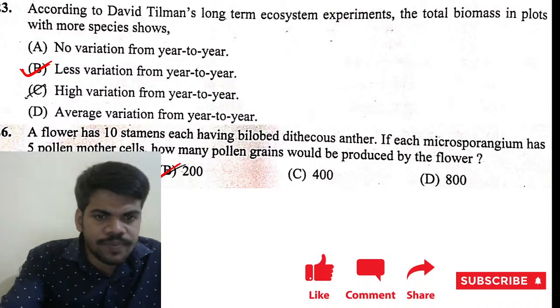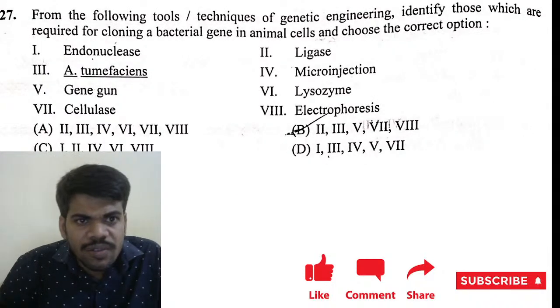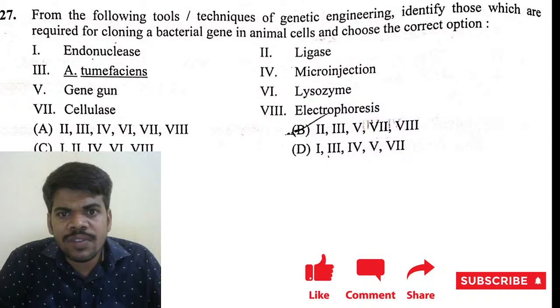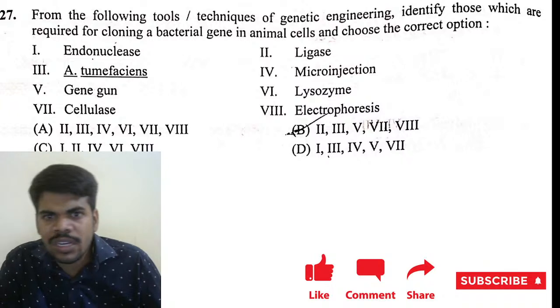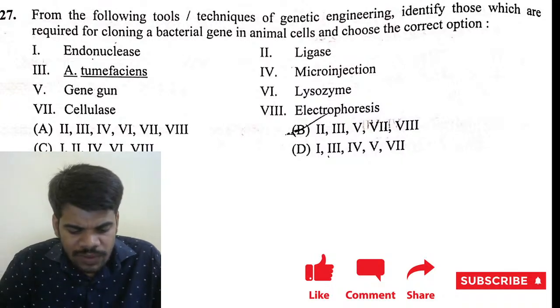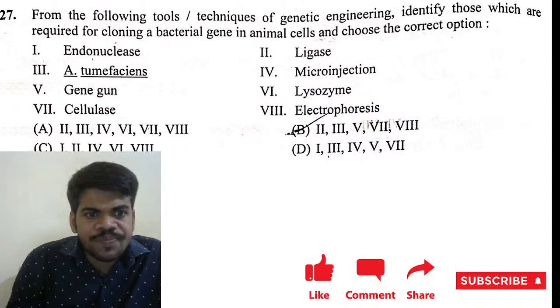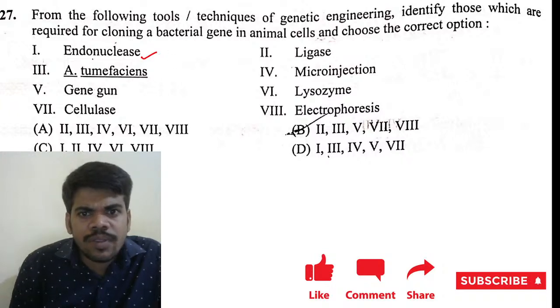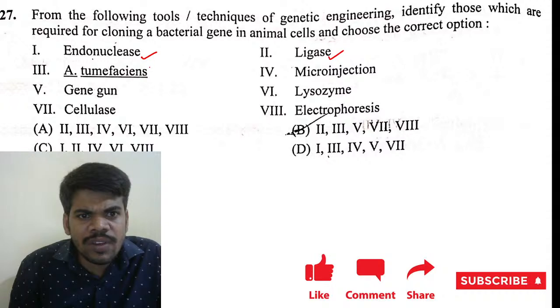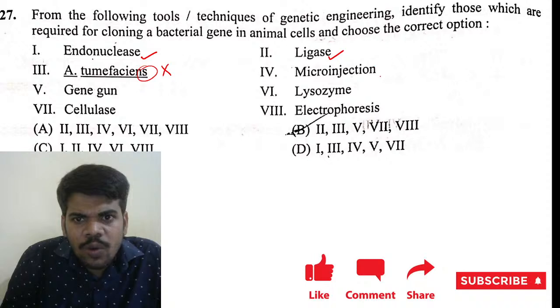Next, 27th question. From the following tools and techniques of genetic engineering, identify those which are required for cloning a bacterial gene in an animal cell and choose the correct option. The right answer: we require endonuclease, ligase, and microinjection. Actually, the other one is for plants, that's why it is not required.